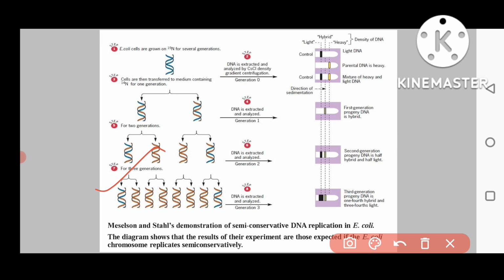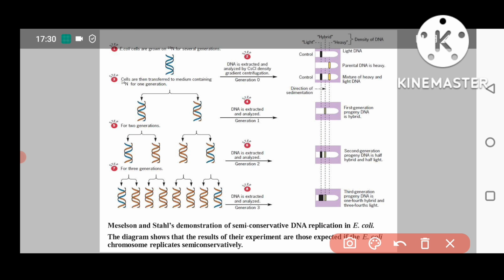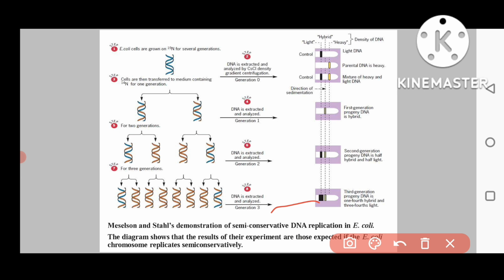Even after the third generation of DNA synthesis, you will see that only two strands will be of hybrid type, and the other six strands will be newly synthesized, meaning they will be of lighter type. So here you can see that two strands will be of hybrid density, and these six strands will give you the lighter density. Okay, so here the band will be in the lighter position, because its density is a little bit less compared to hybrid density.